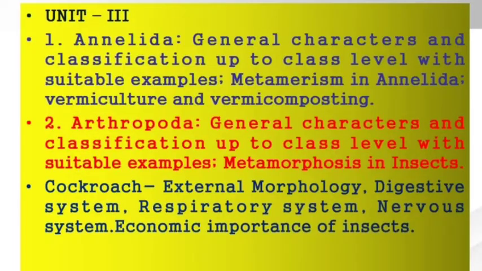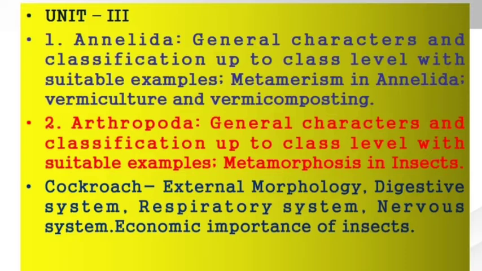Then the third unit of this paper is about the Annelida. For that purpose, again the general characters, classification up to the class level, and in this point, how to study metamerism in annelids and the vermiculture and vermicomposting part.